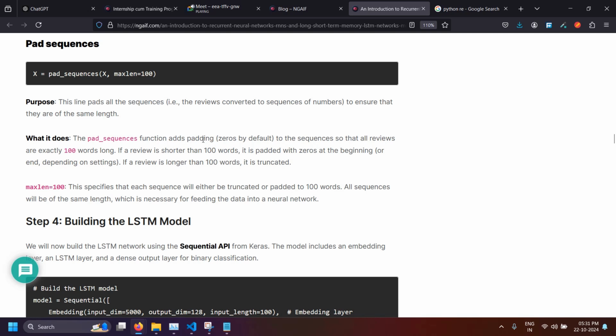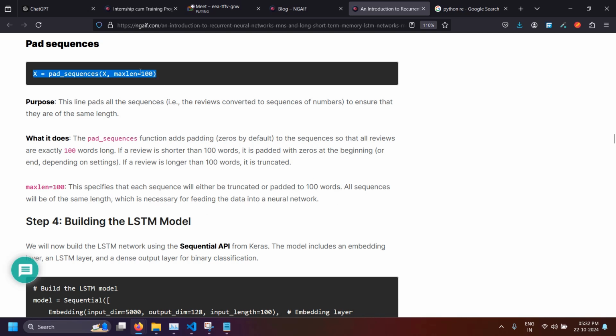The pad sequence function adds padding zeros by default to the sequence so that all reviews are exactly 100 words long. If a review is shorter than 100 words, it's padded with zeros at the beginning or end depending on the settings. If a review is longer than 100 words, it is truncated, so it will take only 100 words. So maxlen 100, this is how we are telling how many words to take. This specifies that each sequence will either be truncated or padded to 100 words. All sequences will be of the same length, which is necessary for feeding the data into a neural network.